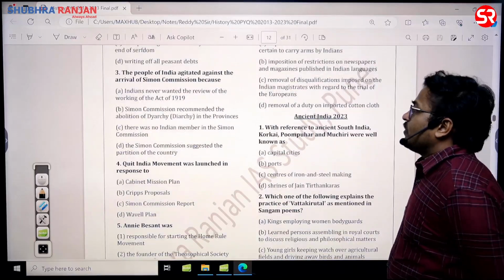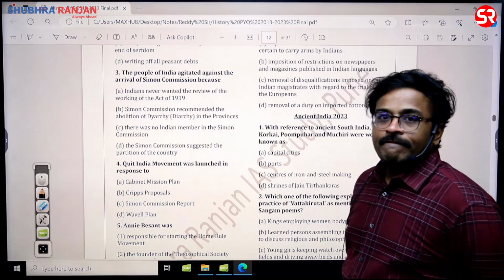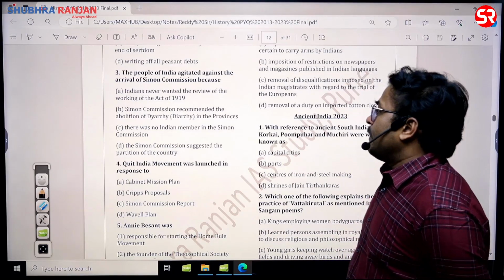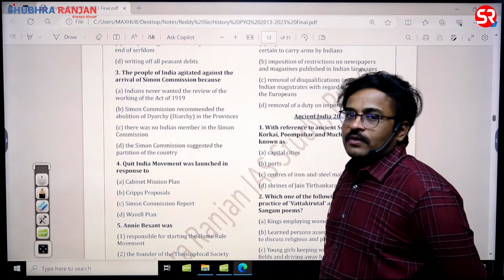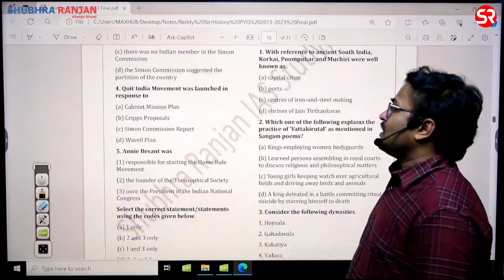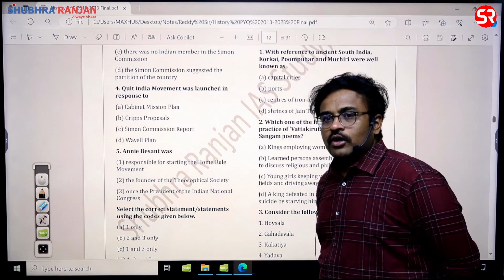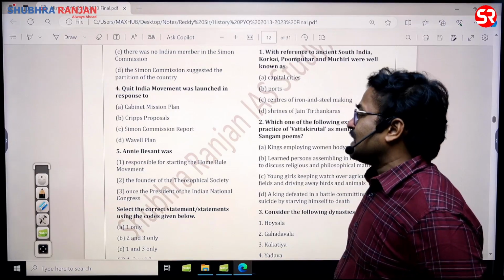Then the people of India agitated against the arrival of Simon Commission because, okay, the reason is what? There was no Indian member in the Simon Commission. Simple question. C is the answer. Okay, so Quit India movement is launched in response to what? Cripps proposal, sir. Very simple question. I told you, you have to focus on all the 6 acts.